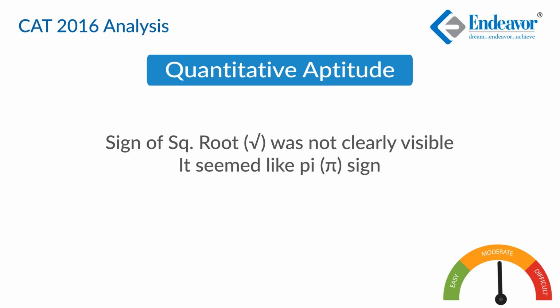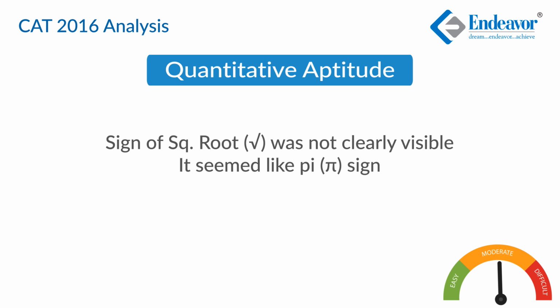One weird thing was that the sign of a square root, which was important for solving 4 questions, wasn't clearly visible on the test screen. That could have led to a certain distraction and a lack of confidence as well, because the sign visible on the screen was not that of a square root but that of a pi.